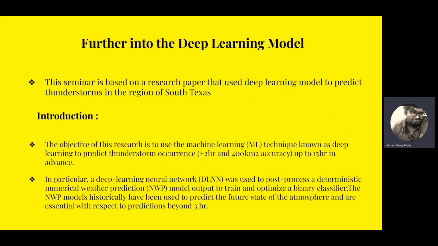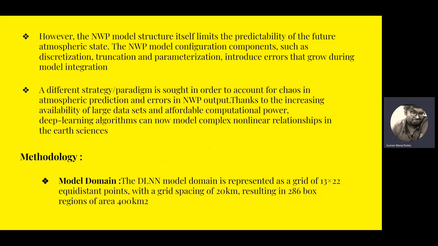The objective of this machine learning technique known as deep learning is to predict thunderstorm occurrence up to 15 hours in advance, plus or minus 2 hours and 400 kilometers square accuracy. In particular, a deep learning neural network was used to post-process a deterministic numerical weather prediction model output to train and optimize a binary classifier. The NWP models historically have been used to predict the future state of the atmosphere and are essential with respect to predictions beyond 3 hours. However, these NWP models have many problems in them, such as discretization, truncation, and parameterization, introducing errors that grow during model integration.